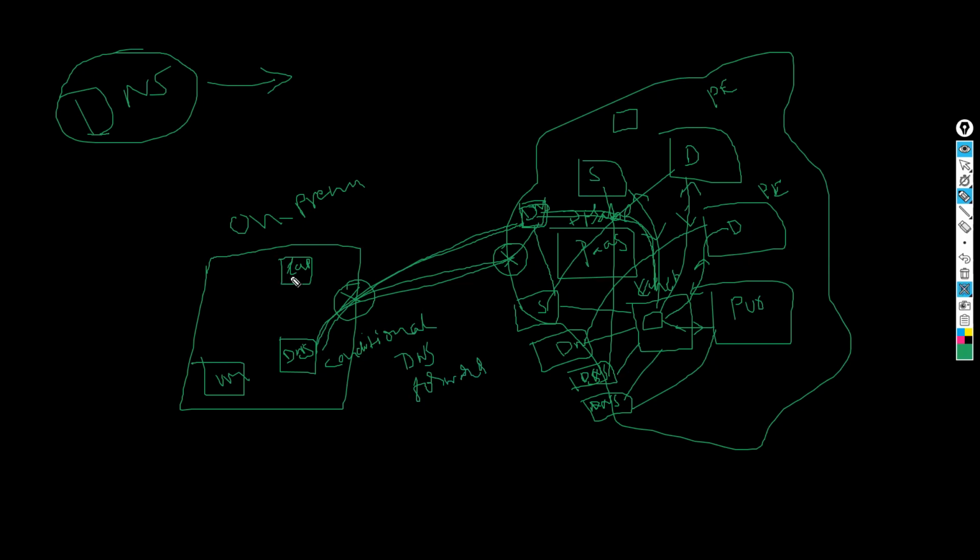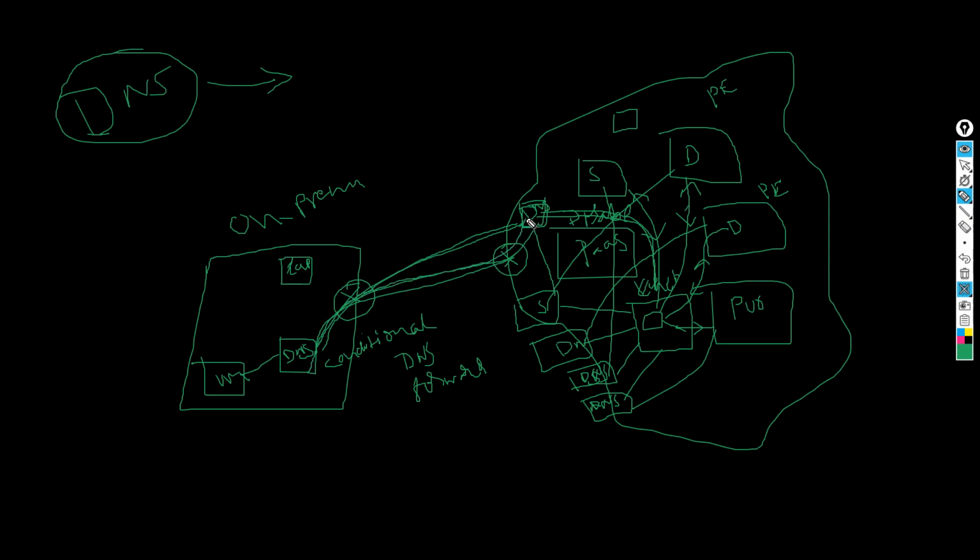Whenever somebody, my on-prem end user or servers, anything, makes a name resolution request, first of all it will get the request here. Suppose blob.core.windows.net, I'm trying to access the storage account. That won't be available on premises. But if you create a conditional DNS forwarder, it will check it. The DNS conditional forwarder is available, and the request is forwarded to the Azure platform DNS server.